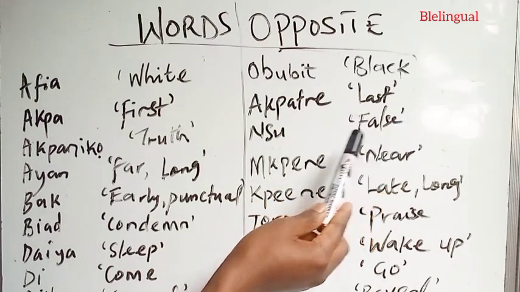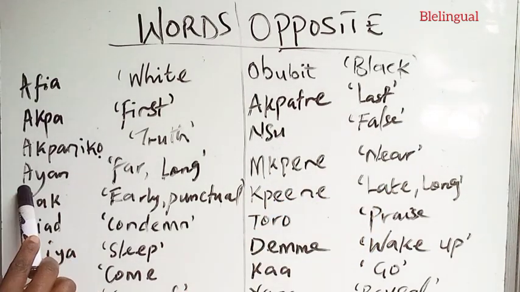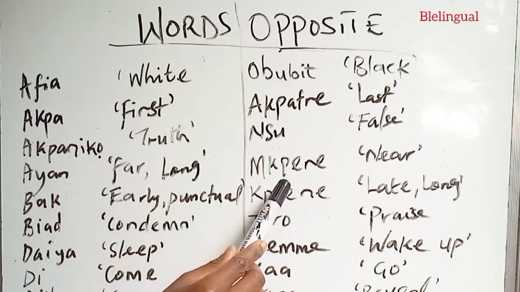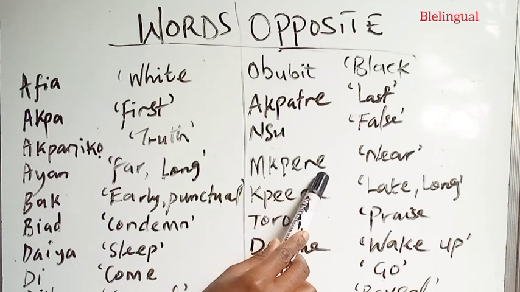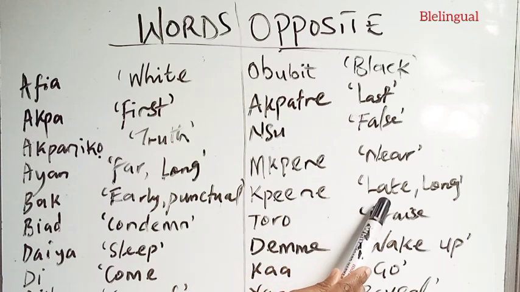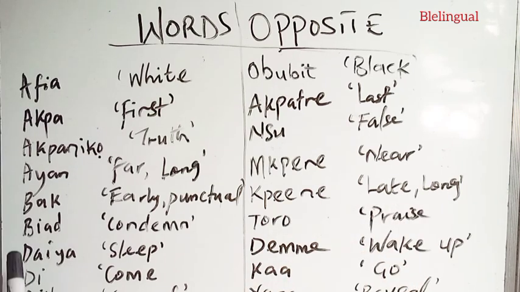Nsu, false. Anyan, far or long. Mpere, that is near. Back, early or punctual. Bene, it means late or long. Beard, to condemn. The opposite is toro, to praise.